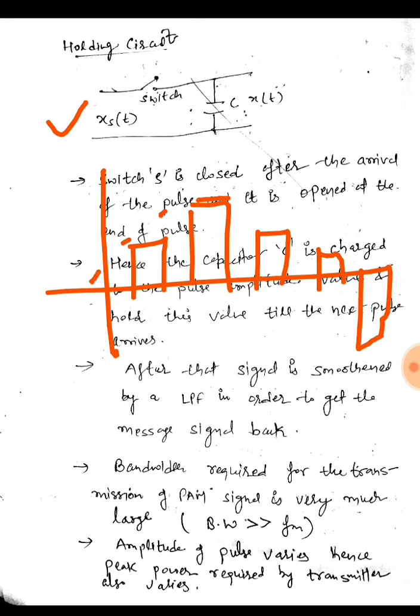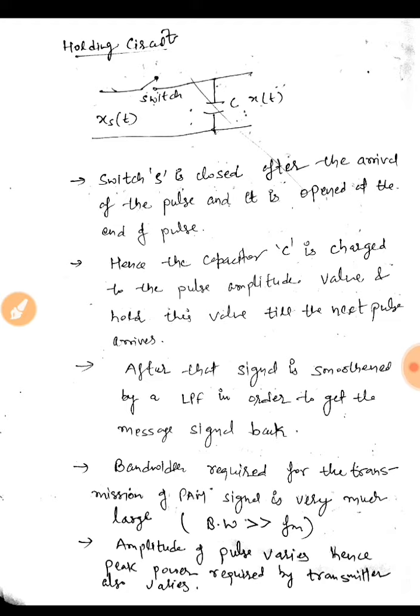something like this. So the switch is closed after the arrival of the first pulse and it is opened at the end of that pulse. Capacitor C is charged to the pulse amplitude value and holds this value till the next pulse arrives. So switch S is closed after the arrival of the first pulse, which charges our capacitor, and the capacitor holds that pulse amplitude value until the next pulse arrives.